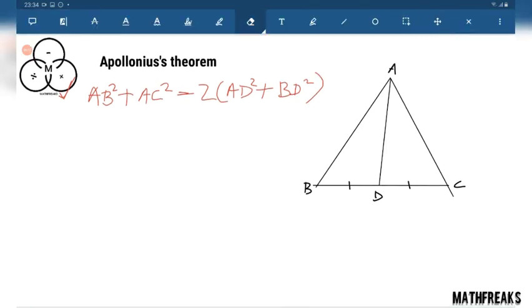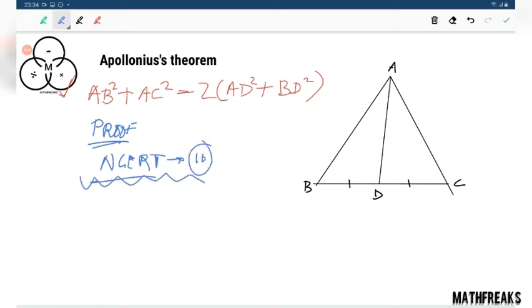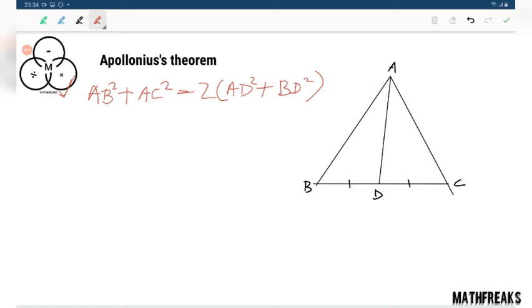Now how are we going to prove this Apollonius theorem? This is a very simple thing. Those who are from India, they would get this in the NCERT class 10 book. This is generally taught in schools in routine mathematics, though its application we can often find in non-routine also.